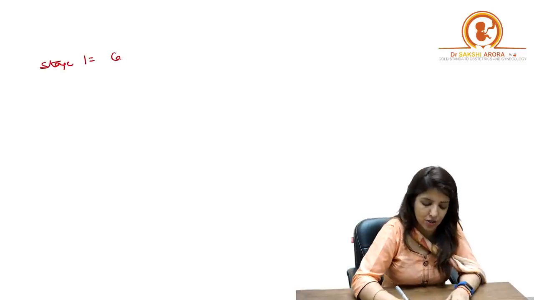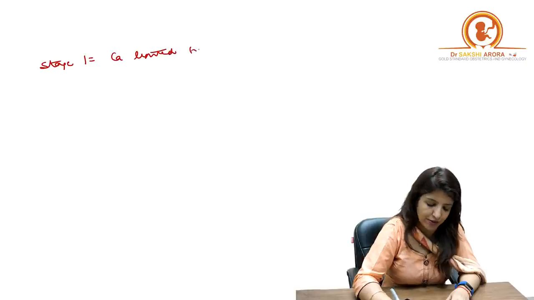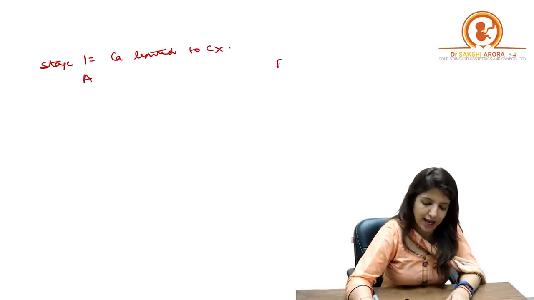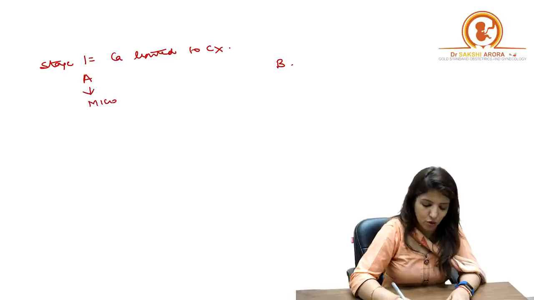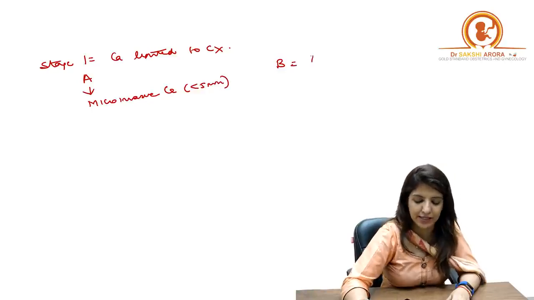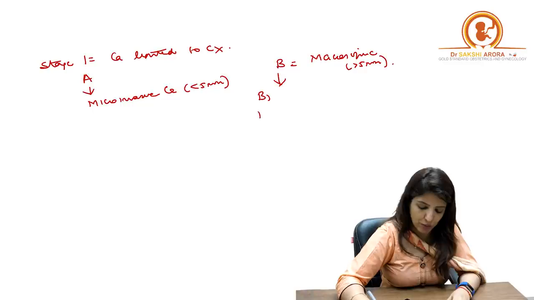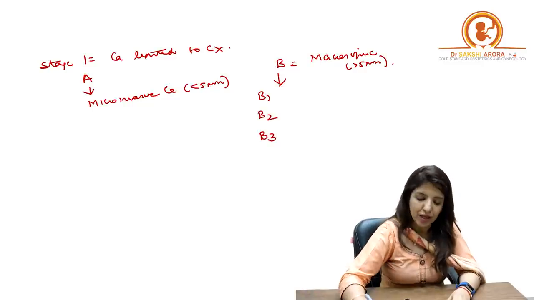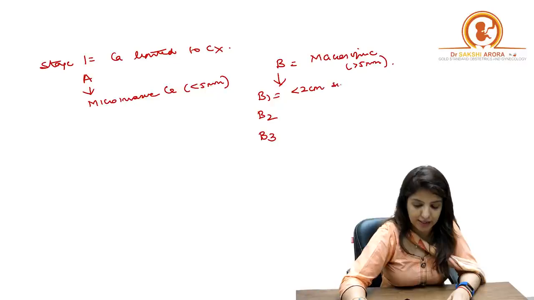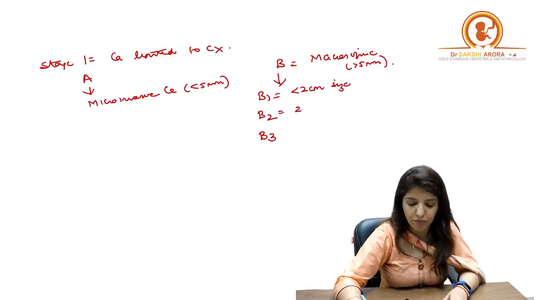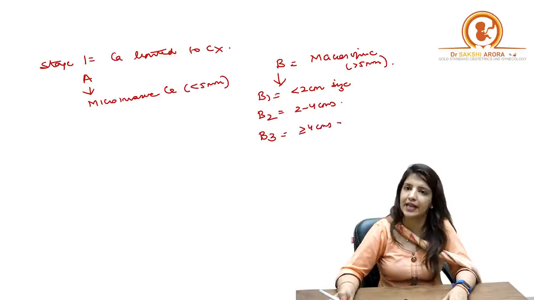The broad staging of cancer cervix is, stage 1 cancer cervix is when cancer is limited to cervix. Right, in which we have A and B. A means it is a micro-invasive cancer, less than 5 millimeters in depth. B means it's a macroscopic cancer, more than 5 millimeters in depth. Now B was then divided into B1, B2 and B3. B1 means less than 2 centimeters in size. This is the size of the tumor now. B2 means 2 to 4 centimeters in size, and B3 means more than or equal to 4 centimeters in size.